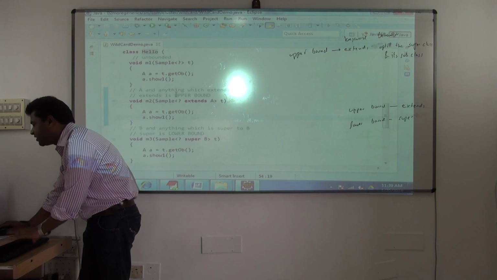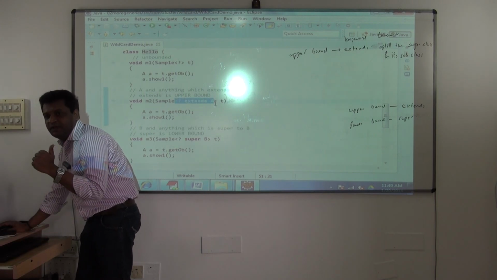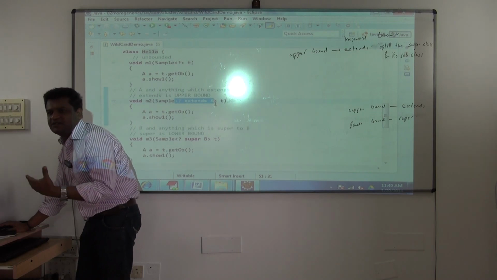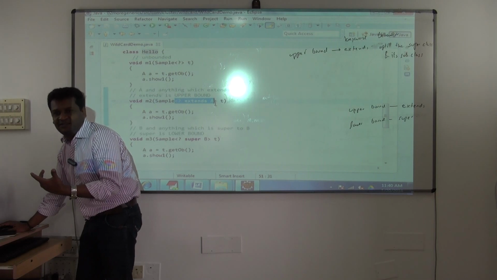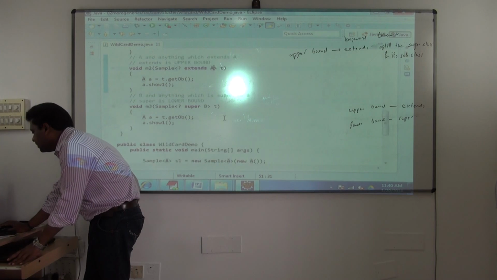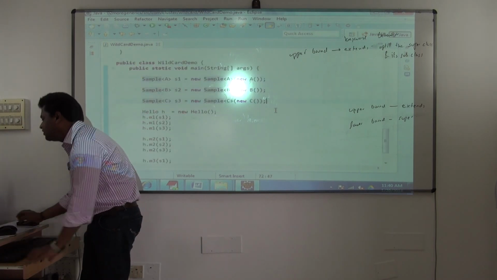This is one thing you have to understand, because this is the common syntax you will be seeing in Java docs. Upper bound, lower bound, and gradually you will get adjusted, because I told you very rarely do we write generic classes. We use more of generic classes. Okay. So fine, now see this sample A, one object, sample B, S1, S2, S3.